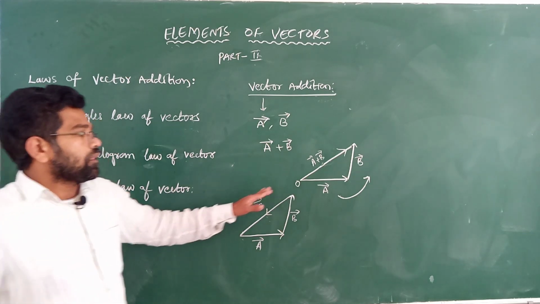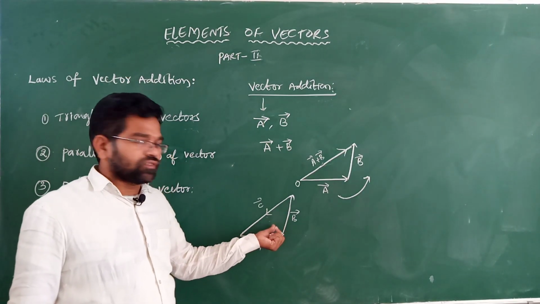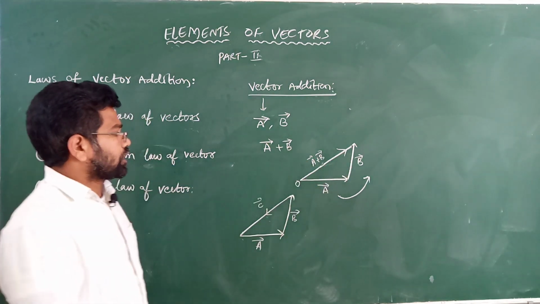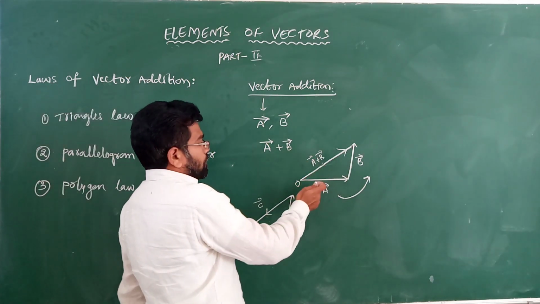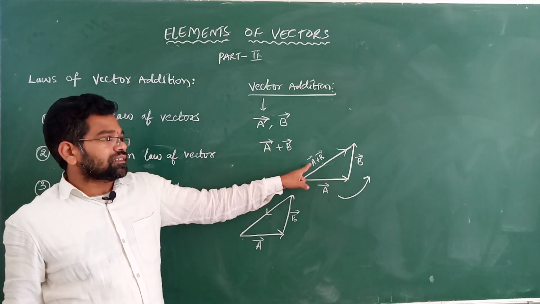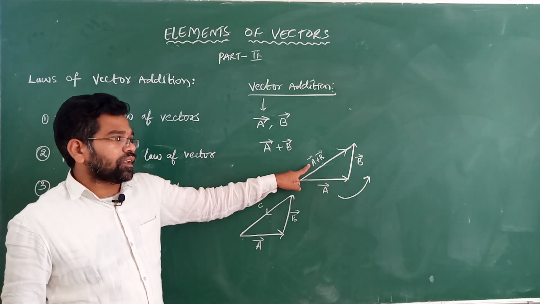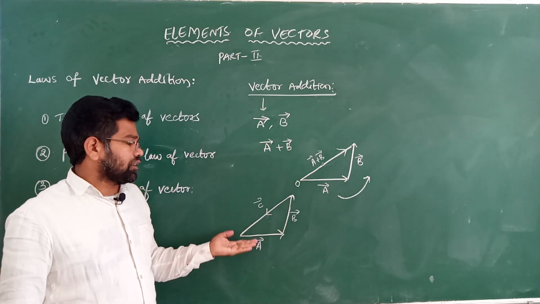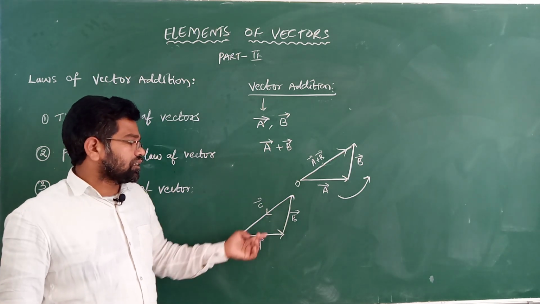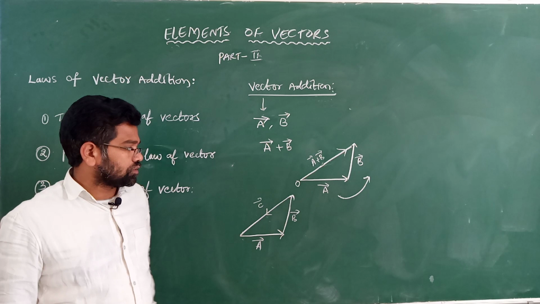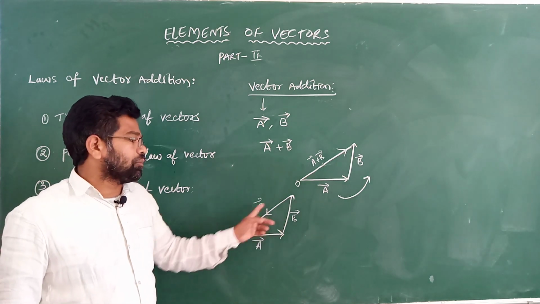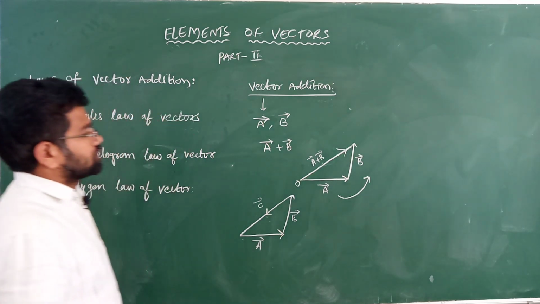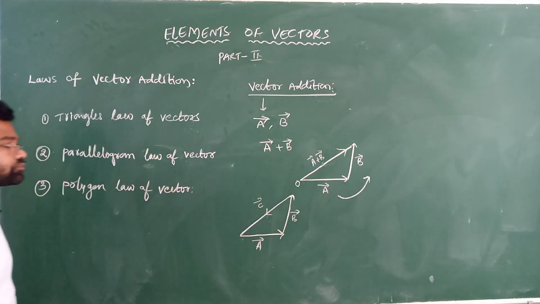What I am saying here: the resultant force will be 0 here, but here a, b is equal to a plus b. Okay. What I am saying here is the third side of the triangle taken in reverse order. Here the third side of the triangle is also taken in the same order, a, b, c. The resultant force becomes 0. Okay, a, b, c are in equilibrium with each other. This is nothing but the triangle law of vectors.